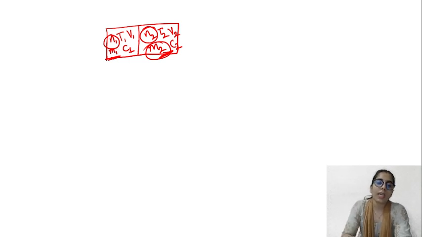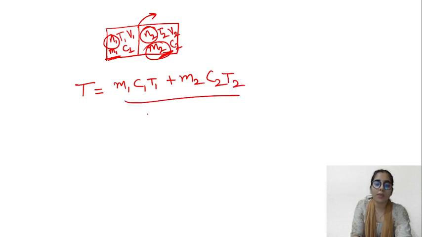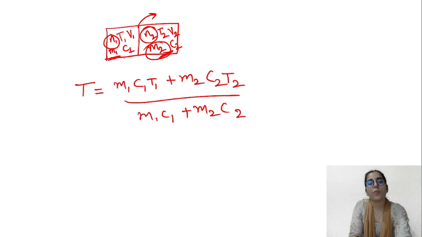So if this is the case, and slowly you are going to remove this wall from the center, in that case they will just mix up. Mixing up means there will be a point when you will find the equilibrium temperature. The formula for the equilibrium temperature as per the calorimetry principle is (m1c1T1 + m2c2T2) upon (m1c1 + m2c2). If the same substance is present on both sides, the specific heat capacity will be the same.